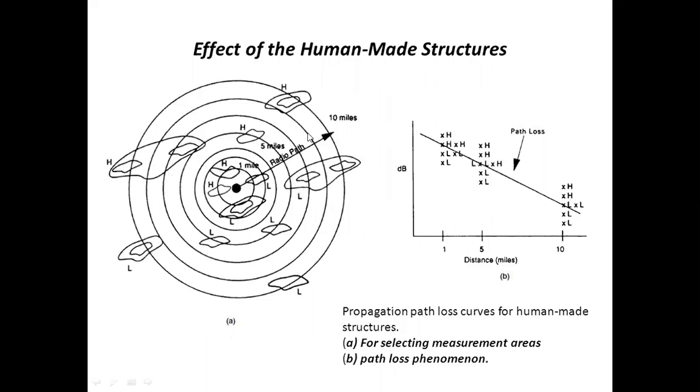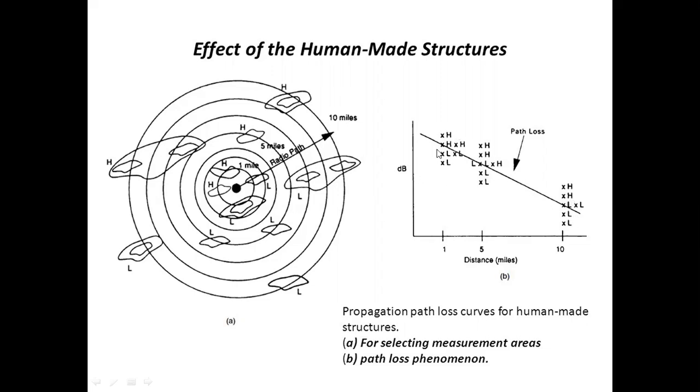By taking the low spots and high spots at the 1 mile intercept, 5 mile intercept, and 10 mile intercept, we have some high spots and some low spots at each.